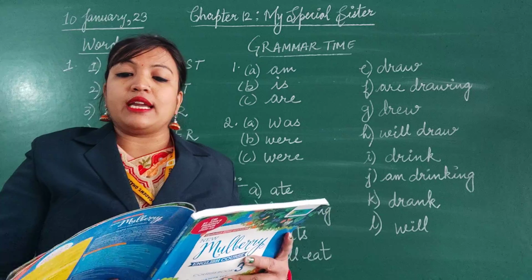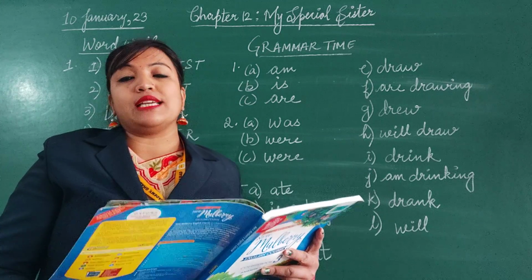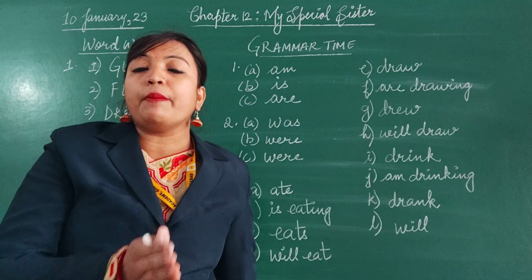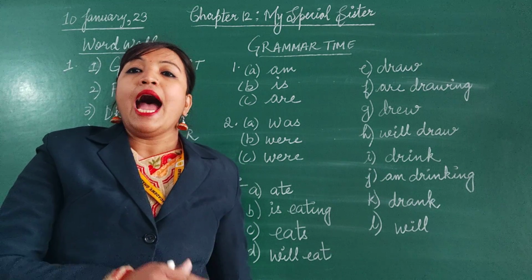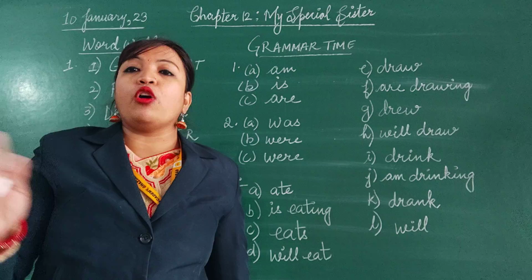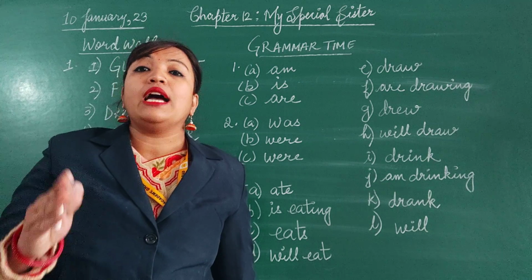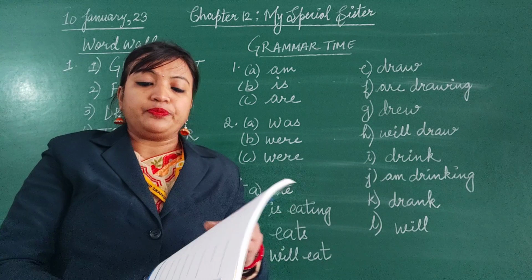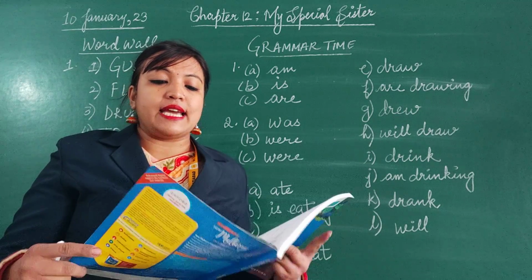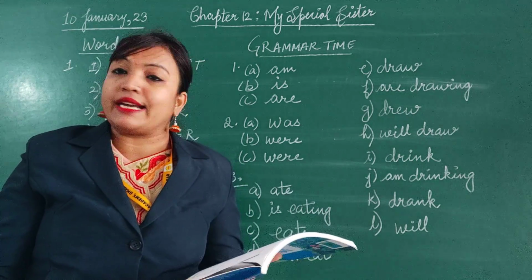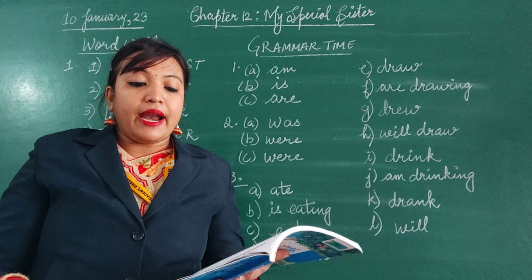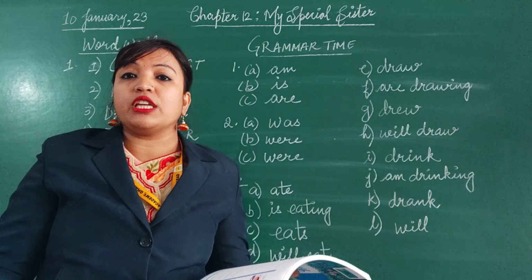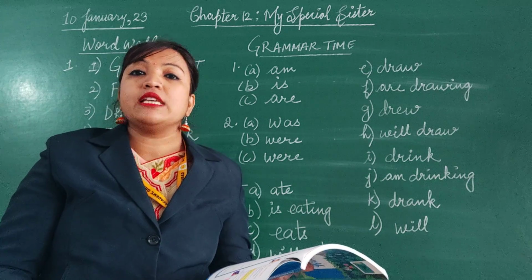The subject of a sentence tells us who or what the sentence is about. Whom we are speaking about, or the naming part, that is known as subject. And what is said about the subject, what that subject is doing, that is the doing part, the predicate. So the subject tells us who or what the sentence is about, the naming part, and the predicate tells us what the subject is doing, what is described about the subject.